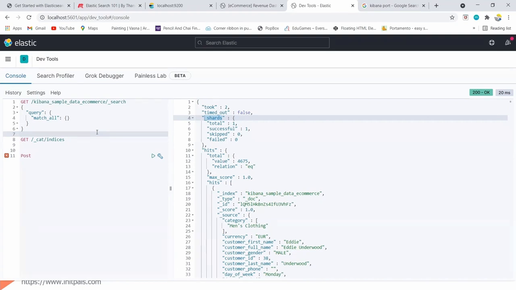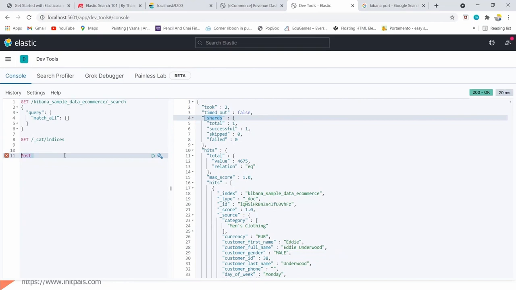Logstash can also read the JSON file and then push it to Elasticsearch. So that is another way. From here, the dev tools, from Kibana also I can push the data. For the demonstration I will be using Kibana. Let's try a few samples using Kibana.